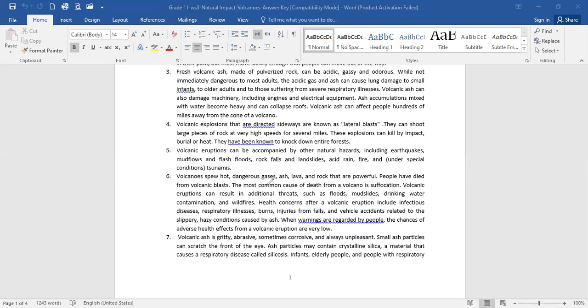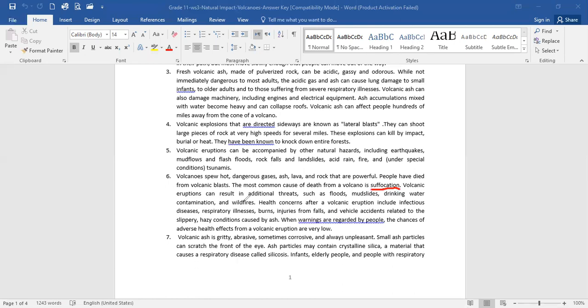Volcanoes spew hot, dangerous gases, ash, lava, and rock. They are powerful. People have died from volcanic blasts, of course. The most common cause of death from a volcano is suffocation. Suffocation, you're totally strangled from the odors.